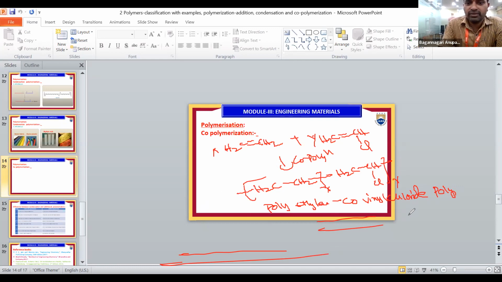Types of polymerization: mainly three types, addition polymerization, condensation polymerization, and copolymerization. Addition gives an exact multiple of the original molecule. In that, double bonds are converted into single bonds.